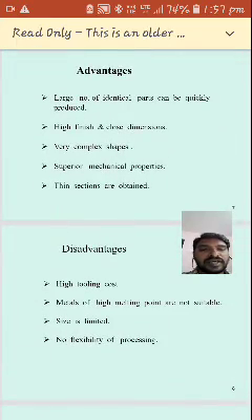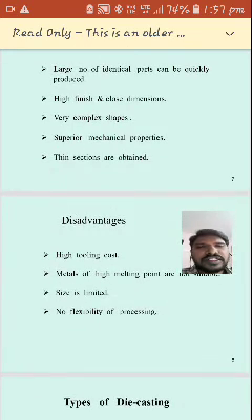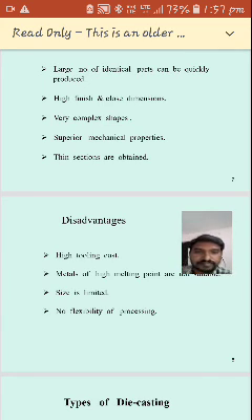Next, superior mechanical properties. By using this we can get good mechanical properties, and thin sections can be obtained. So that is about the advantages of die castings.